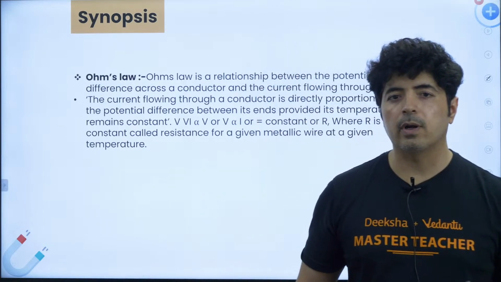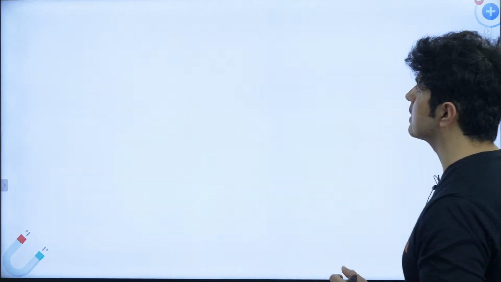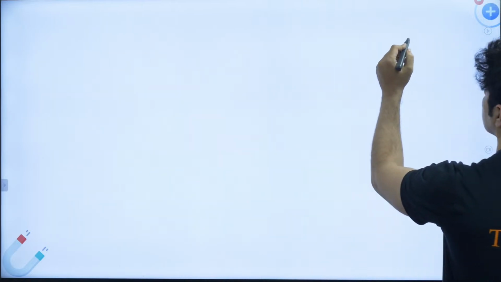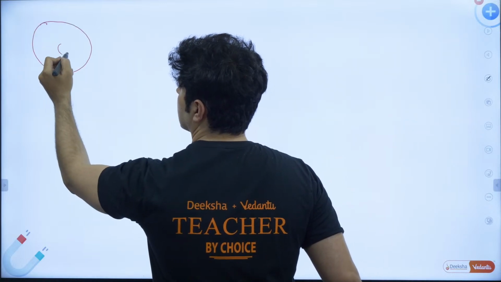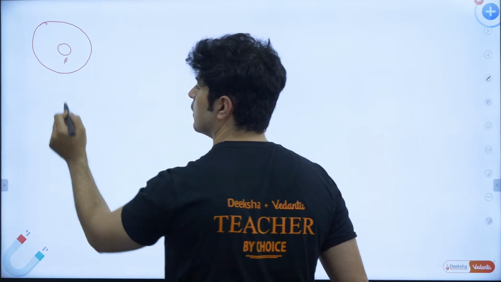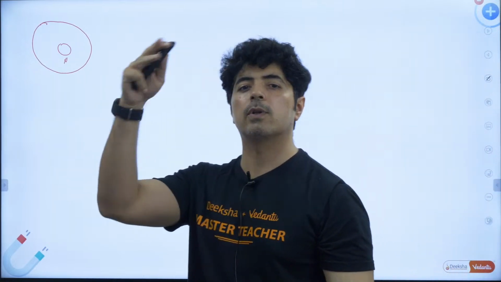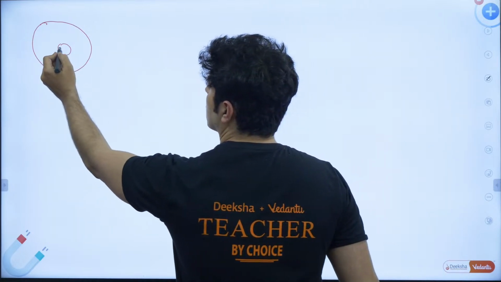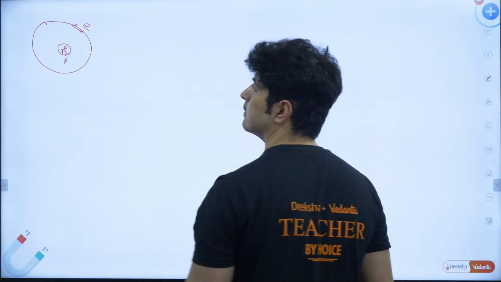Now let me tell you what exactly resistance is. We know that we have atoms, right? Atoms have nuclei. I'm just giving you a view of how resistance works, so that you can visualize what is going on. In the nucleus we have the protons, and electrons are moving around it.